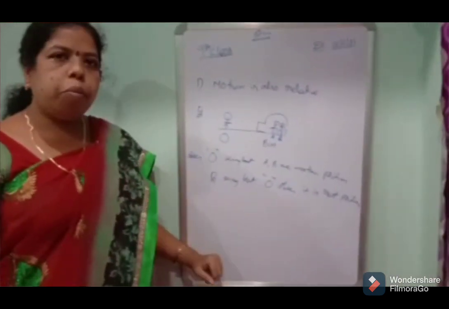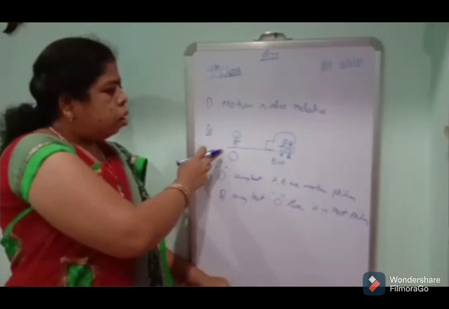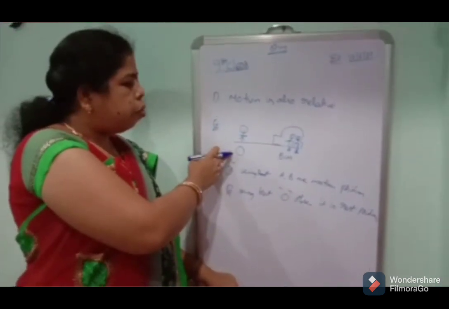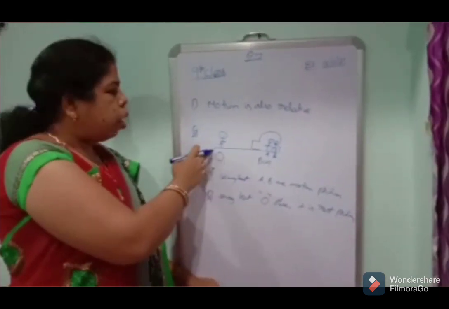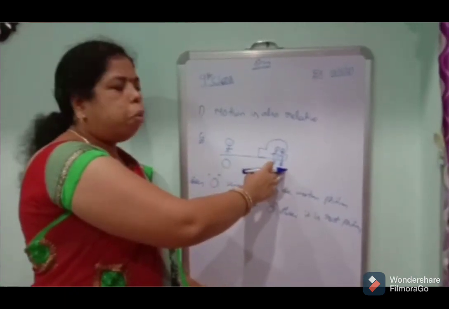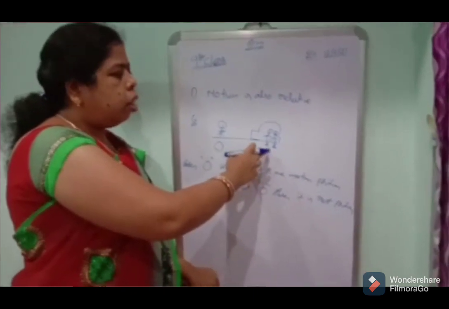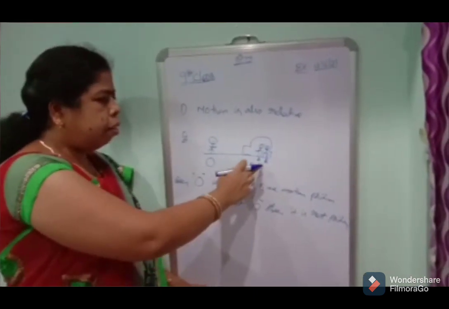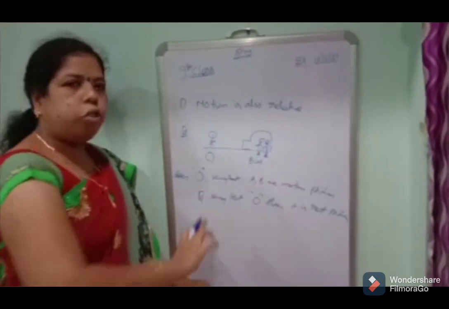For example, one person, that means O, is an observer. The observer is standing on a road. Next, there is one moving bus. The bus contains two passengers, A and B. The passengers A and B are in motion.